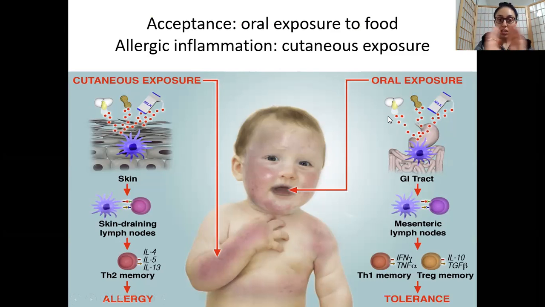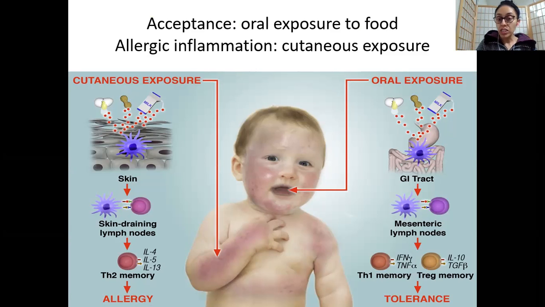Let me just roughly tell you first. The theory says if you expose the infant orally to allergic food products, such as your peanuts, milk, eggs, shellfish, soy and things like that, the infant in the long run will be less likely to develop an allergic reaction to the protein molecules in these specific foods. Because the exposure is via the oral route. That is where the food should be coming in.